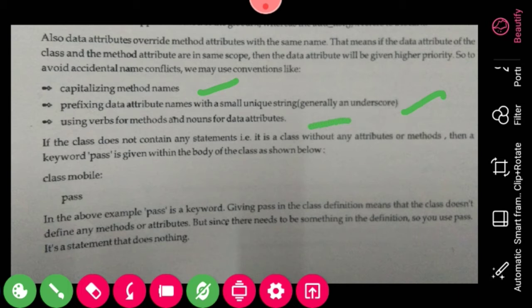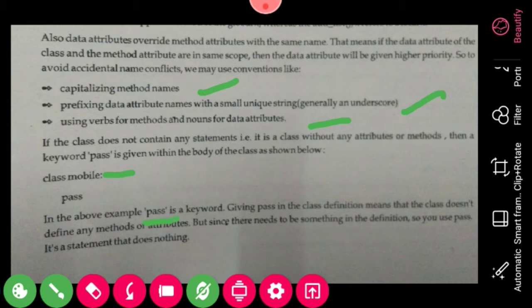Okay, a class may not contain any statement. For example, for a class without any attributes or methods, the keyword pass is given within the body of the class, as shown below. The class Mobile, yes, this is class Mobile, and here we are using pass. In the above example, pass is the keyword.